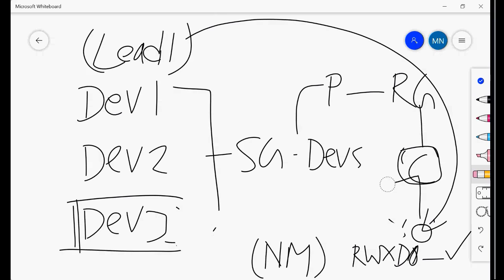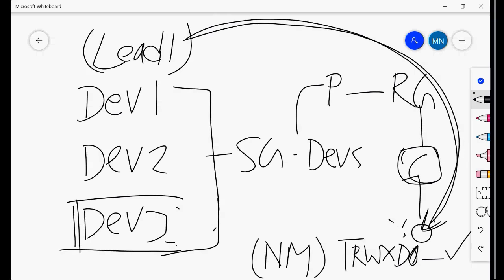Unless it is a requirement, then definitely you need to contact the lead, and the lead will have the ownership role. Since he has the ownership role, he can do anything: read, write, execute, delete, and give ownership to others. He can control, but not for the individual levels, because it becomes difficult.